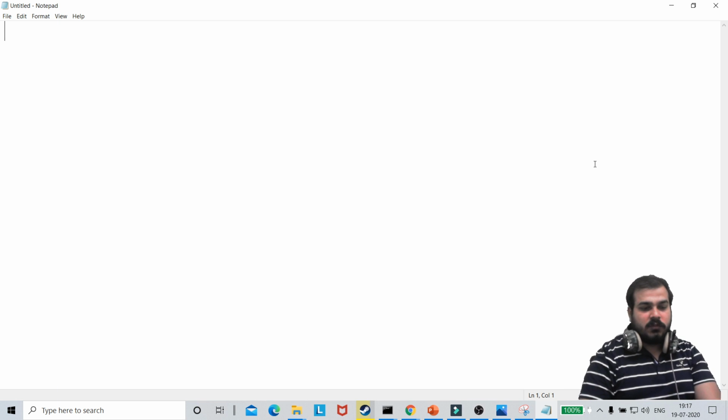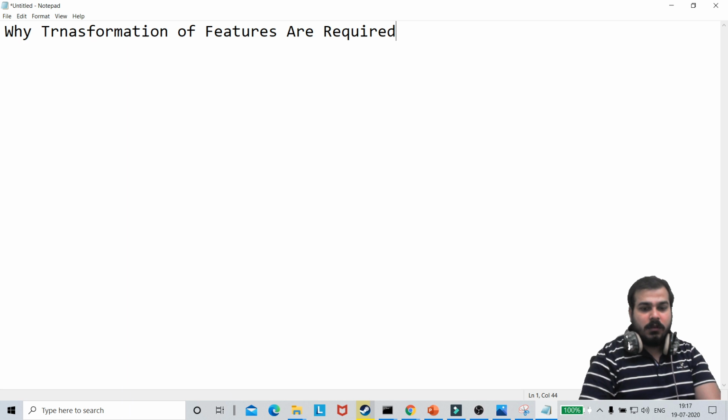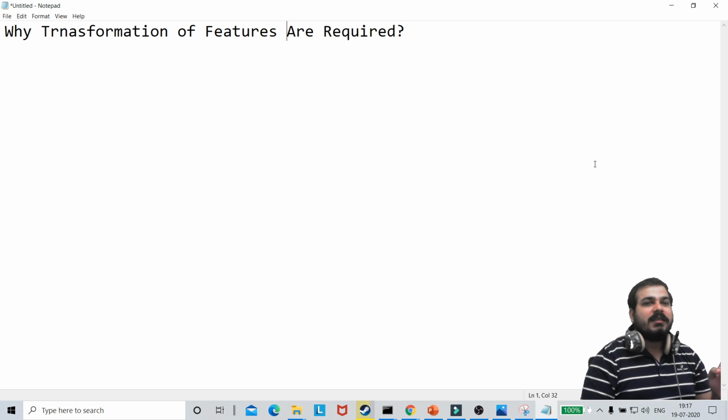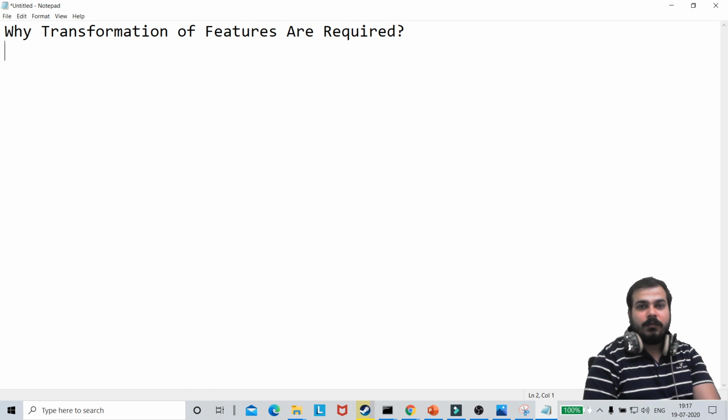Okay. So here we are, why transformation of features is required. This is what we are actually going to discuss. Why transformation of features is actually required. Now guys, always remember one thing, very simple, that there are some algorithms. If I take an example of some of the algorithms, suppose linear regression.